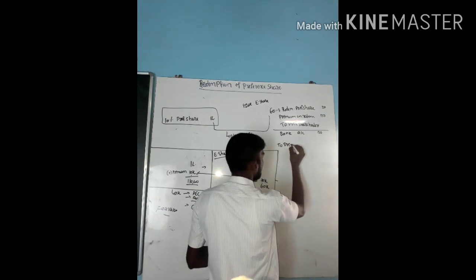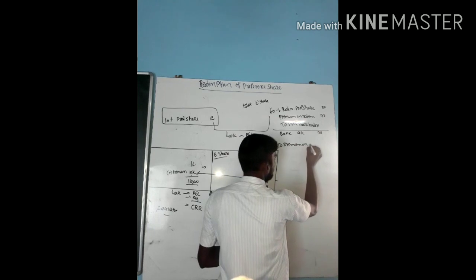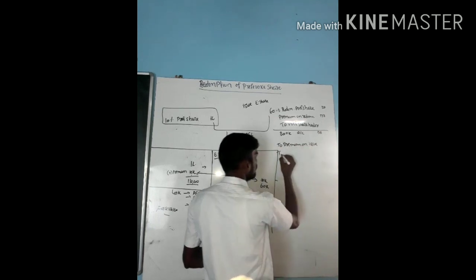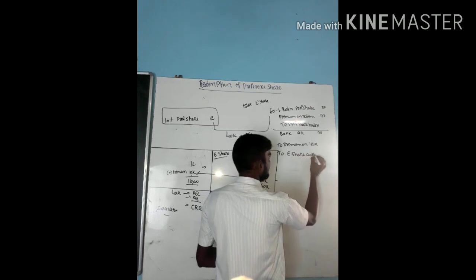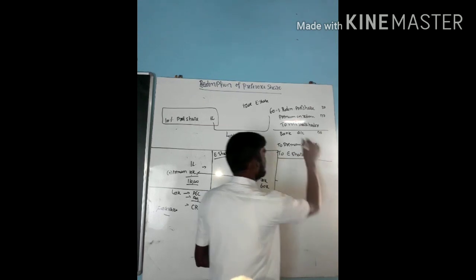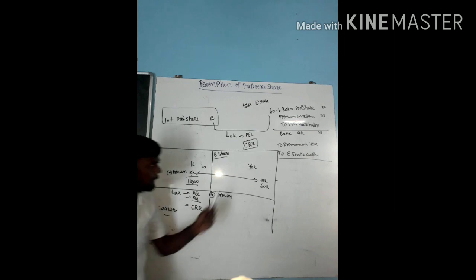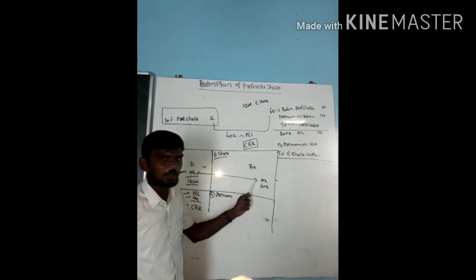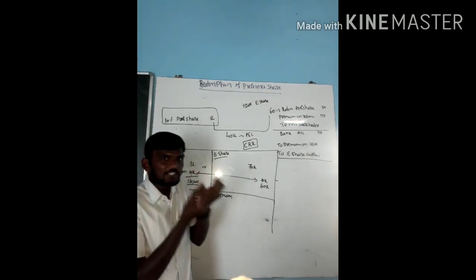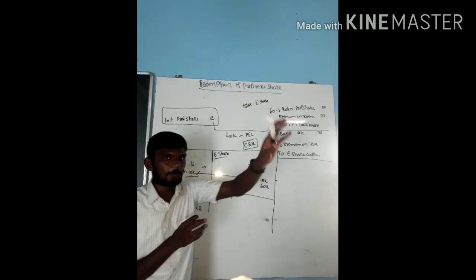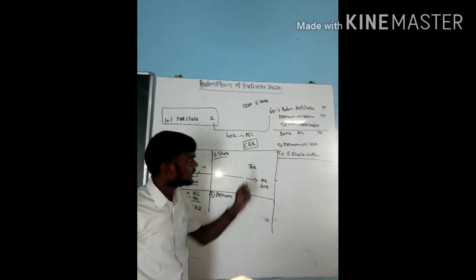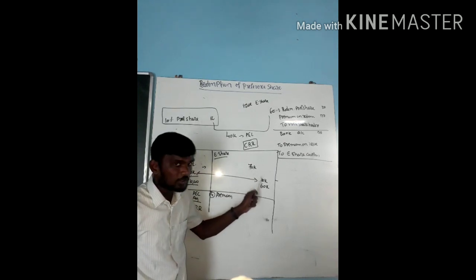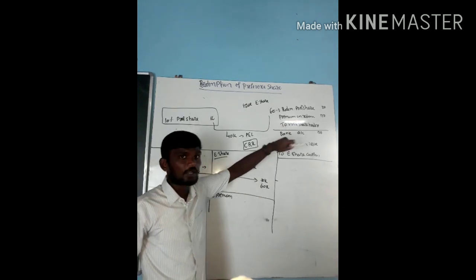To premium on issue account, to equity share capital account. This is the entry for the second one. Bank account debit to premium on issue. See here, premium means I am receiving an extra amount, not paying an extra amount. If I am paying extra amount, debit. If I am receiving extra amount, credit. Bank account debit to premium on issue account, not premium on redemption. That is premium on redemption.